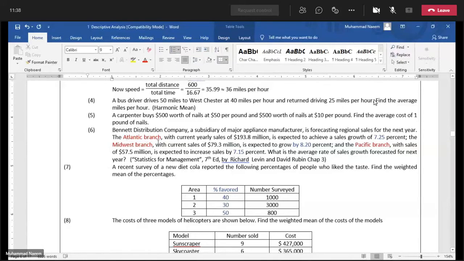The Atlantic branch, with current yearly sale of $193.8 million, is expected to achieve a sale growth of 7.25%.